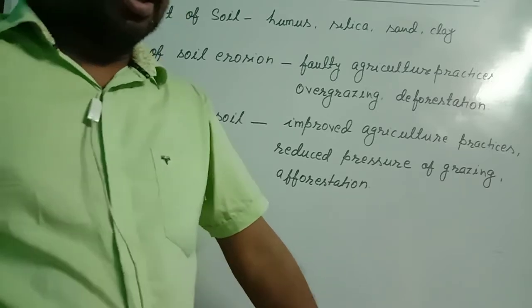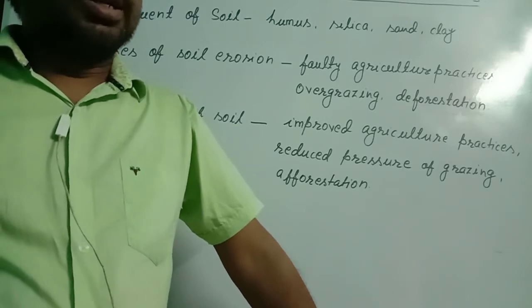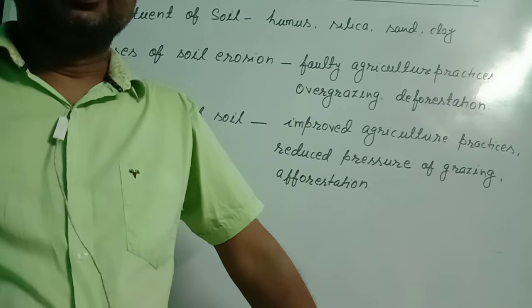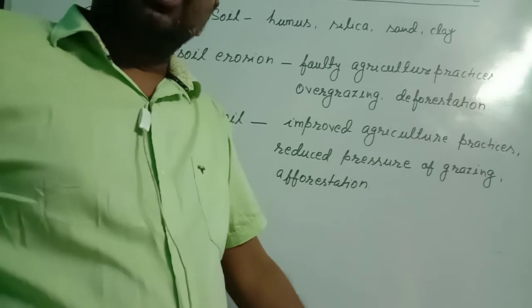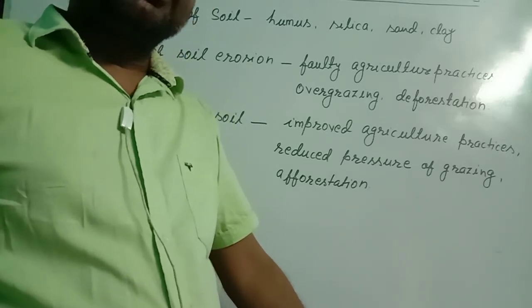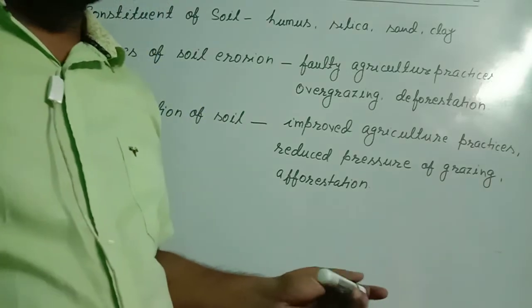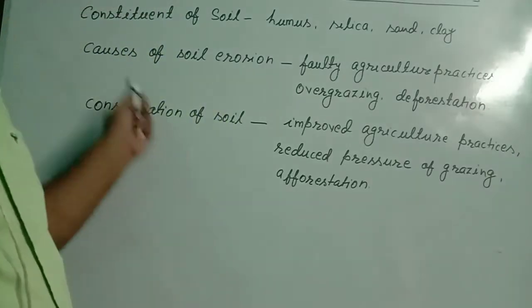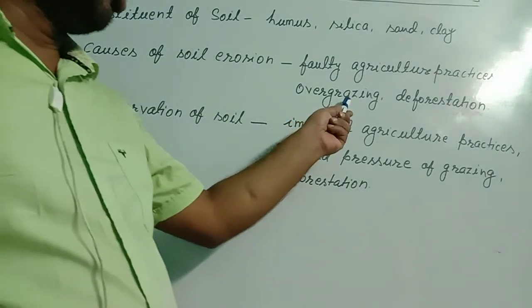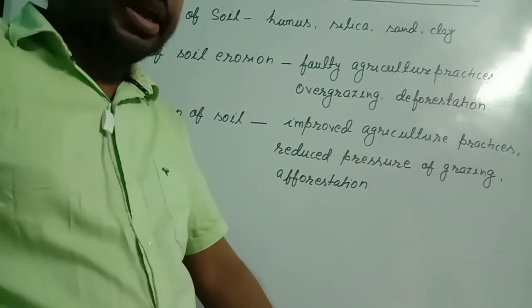In a desert area where wind blows very fast, a shelter belt should be built up to check the speed of the air, so that soil should not be eroded. If that shelter belt is not developed in a desert area, then that becomes a faulty agriculture practice. So if these types of wrong practices are done, those practices lead to soil erosion. Overgrazing is also responsible for soil erosion. Overgrazing in the same field.